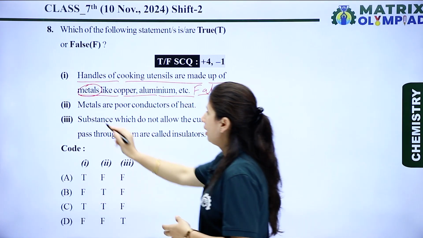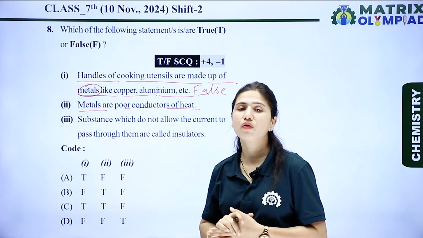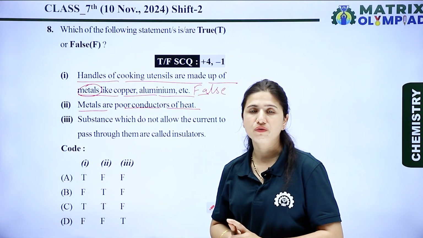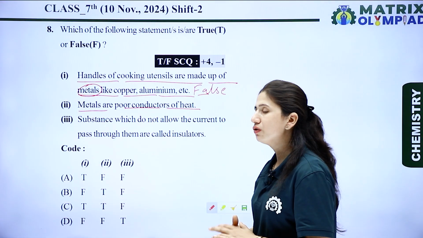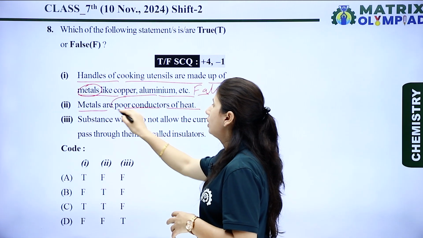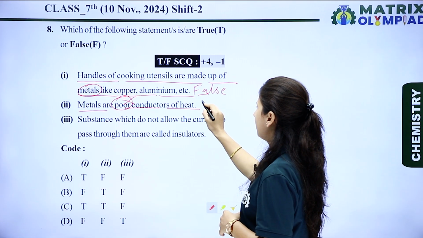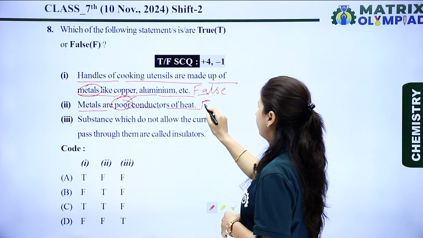Now the next is, metals are poor conductors of heat. No, metals are good conductors of heat because of free electrons. We know that in metals, free electrons are present. Because of those free electrons, metals are good conductors of heat, not poor conductors of heat. So this is completely a false statement.